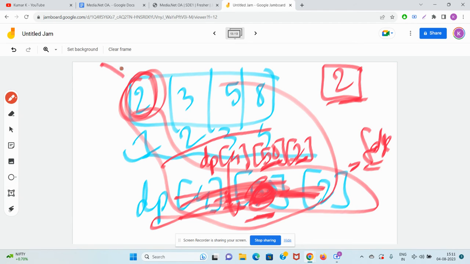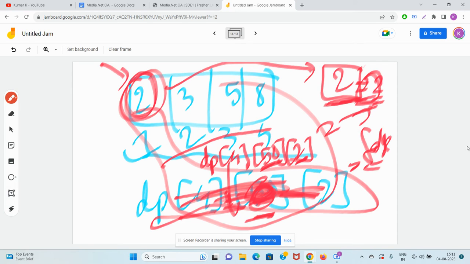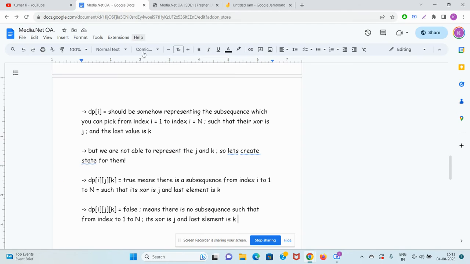If the last element is 2, then you cannot take any element after 2. So you can only take one subsequence, which is 2. Is its XOR coming as 50? No. 2 is a single element, you cannot XOR it with anyone, so it will remain 2 only. It is not 50, so that's false. Okay, so this much is done.